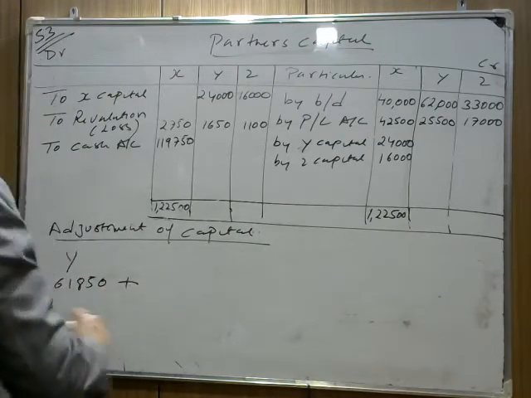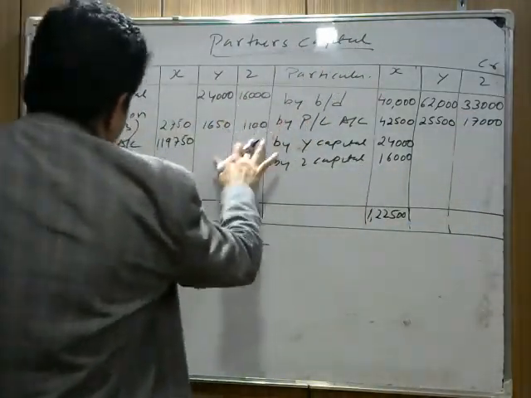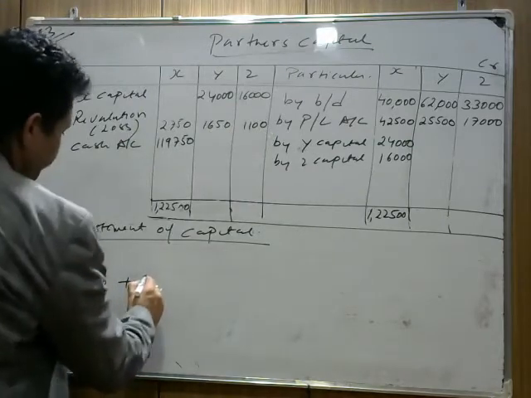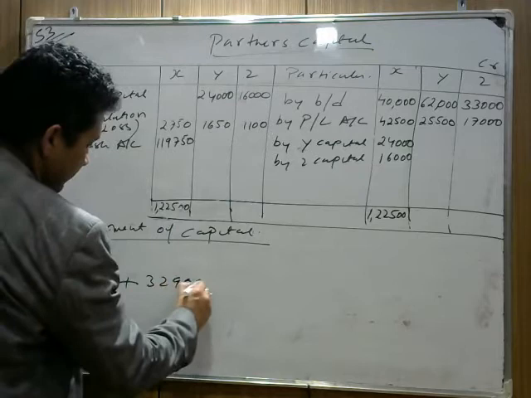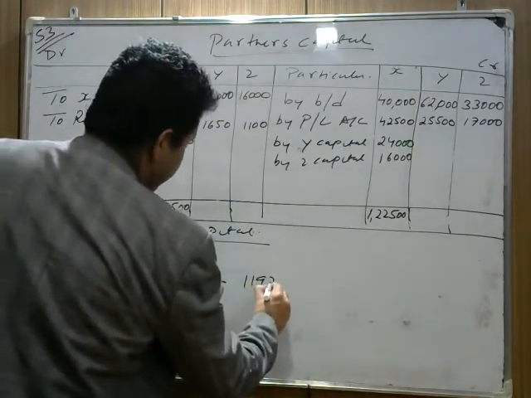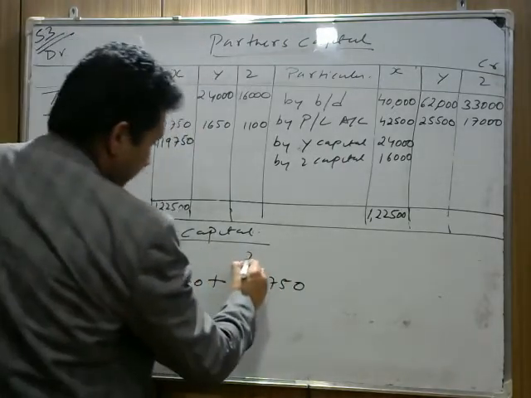And if you do the total of Z, 33 plus 17 is 50,000 minus 16,000 minus 1,100, so it's coming 32,900, plus amount payable. How much amount are we paying to X? We are paying 1,19,750.